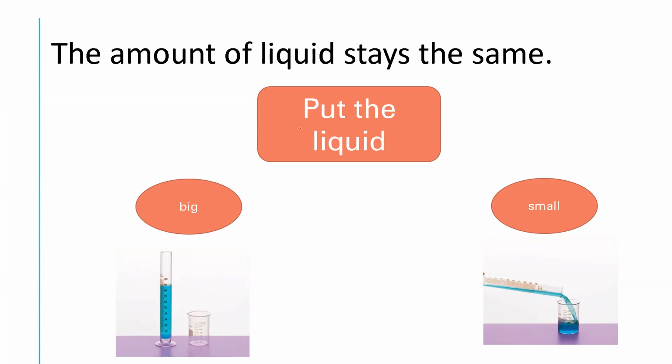So here, if we put the liquid in a big cup like this one, or in a small cup like this one, we have water here, okay? It's colored water, or a solution. If we put it in a big cup or in a small cup, the amount of liquid stays the same. It's not changed. It stays the same, okay?